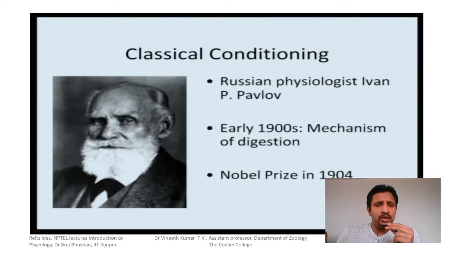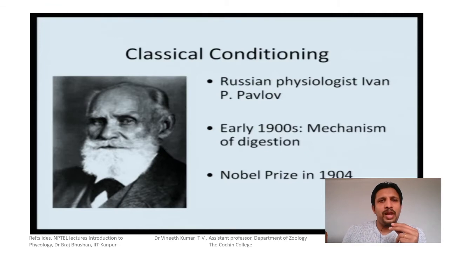In the last session, we discussed two important types of learning: habituation and sensitization. Now we are moving on to the third type of learning, and that is associative learning.